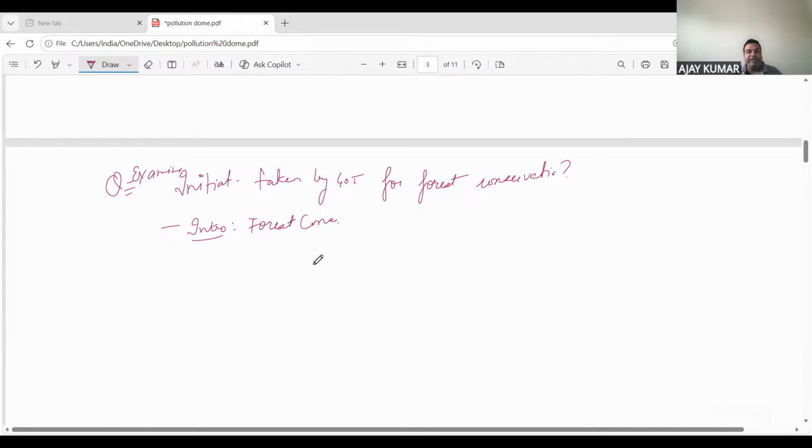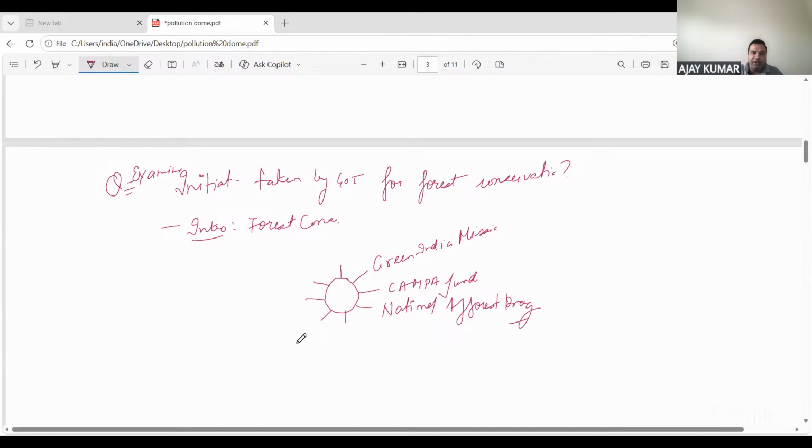Then just immediately after the introduction, you have to draw a schematic. You will draw a schematic and try to write as many points as you can which are related to the forest conservation program. For example, one is Green India Mission, so you have written Green India Mission. Another is you might have heard about CAMPA funds, so you wrote CAMPA funds. Similarly, National Afforestation Programme, you wrote that, because this is also one such initiative for forest conservation.